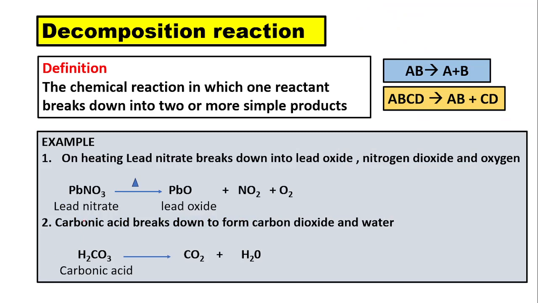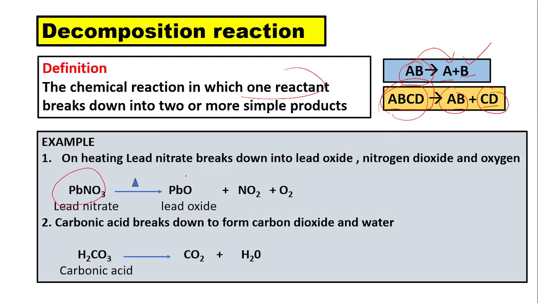Next, decomposition reaction. What are the decomposition reactions? The chemical reaction in which one reactant, that means it is the opposite of combination reaction. Suppose there is a chemical substance AB and that splits into two simpler products A and B. Then this is a decomposition reaction. Look at the second equation, ABCD, which gives AB plus CD. That means two products are formed from a single reactant. This is also an example of decomposition reaction.